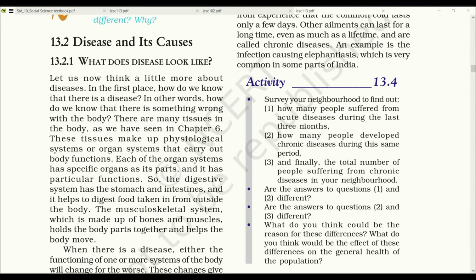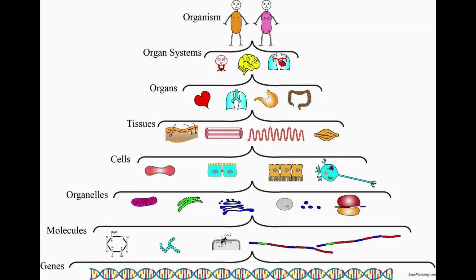Disease and its causes. What does disease look like? Let us now think a little more about disease. In the first place, how do we know that there is a disease? In other words, how do we know that there is something wrong with the body? There are many tissues in the body. These tissues make up physiological systems or organ systems that carry out body functions. Each of the organ systems has specific organs as its parts and it has a particular function.